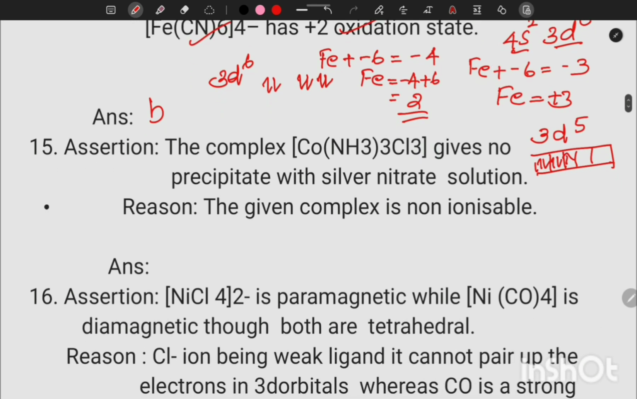Next, the complex [Co(NH3)3Cl3] gives no precipitate with silver nitrate. That statement is correct because here we can see only the complex part, that's non-ionizable. Only the counter ion we can ionize. The given complex is non-ionizable, that's why it cannot produce chloride ions. If we have chloride ions, it will answer the test for chloride with silver nitrate. So assertion and reason both are correct statements, and the reason is the correct explanation of the assertion. So our option is A.